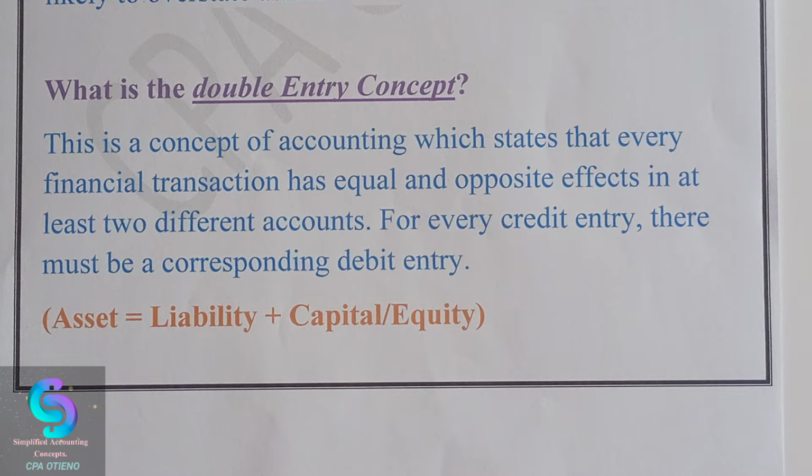So in short, the double entry concept says that every financial transaction has equal and opposite effects in at least two different accounts. For every credit entry, there must be a corresponding debit entry. And if you do that, you will realize that your trial balance is balancing, and your balance sheet is balancing.